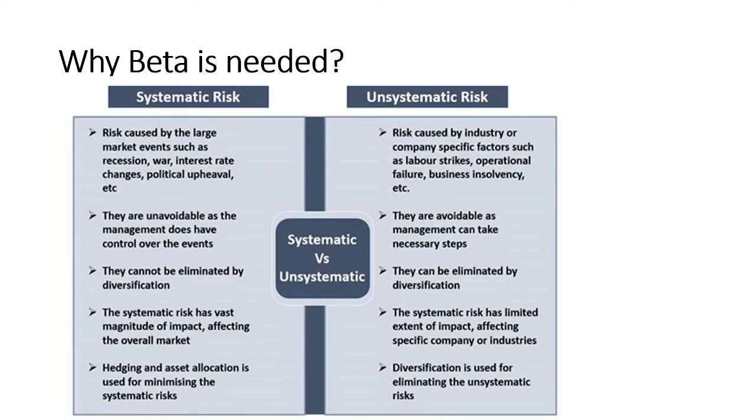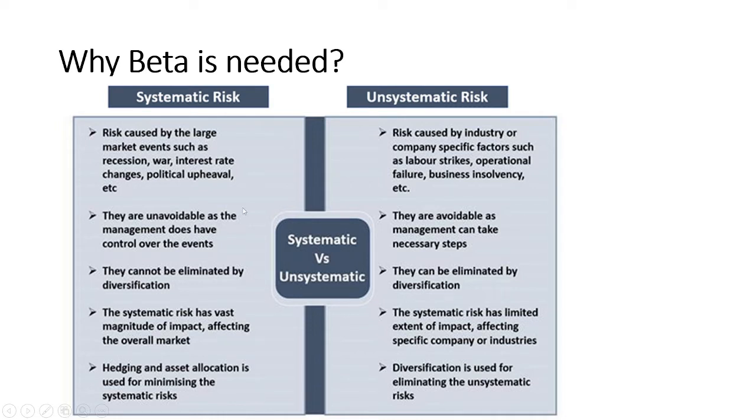For that, we need to understand the risk associated in stock market. For any organization, there are two types of risk: systematic risk and unsystematic risk. Systematic risk are the risk which a company or organization cannot manage. These are risks like recession, war, interest rate changes, or political upheaval, like as we can see currently happening in Russia and Ukraine, or those kinds of things which an organization or company cannot handle.